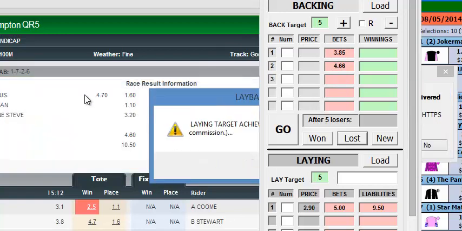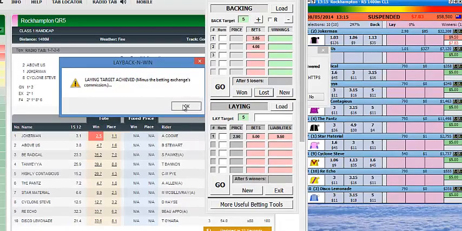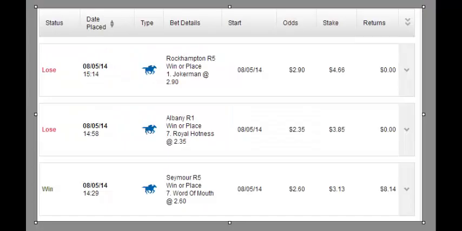Okay, and then the next message comes up, tells us your laying target was achieved. So we've made another 5 on our laying target, minus our bidding exchange. So once we click OK, the top line there will clear, and we'll be back to start again.